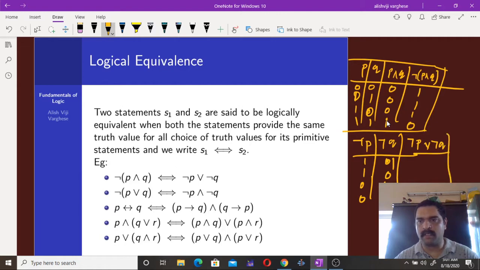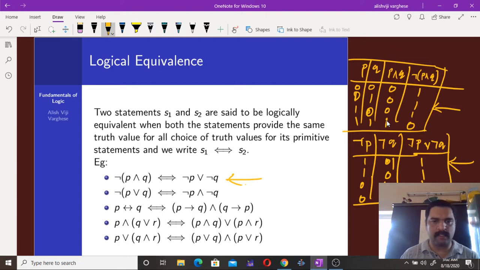Negation P or negation Q is 0 when both P and Q are 1, and 1 when either P or Q is 0. So if you observe the final columns of these two statements, negation of P and Q, and negation P or negation Q, both are the same. In that case, we say that negation of P and Q is equivalent to negation P or negation Q. So that's the first statement here.